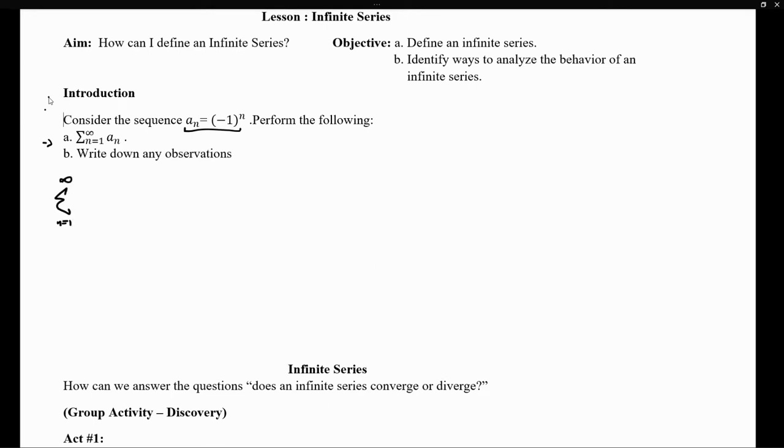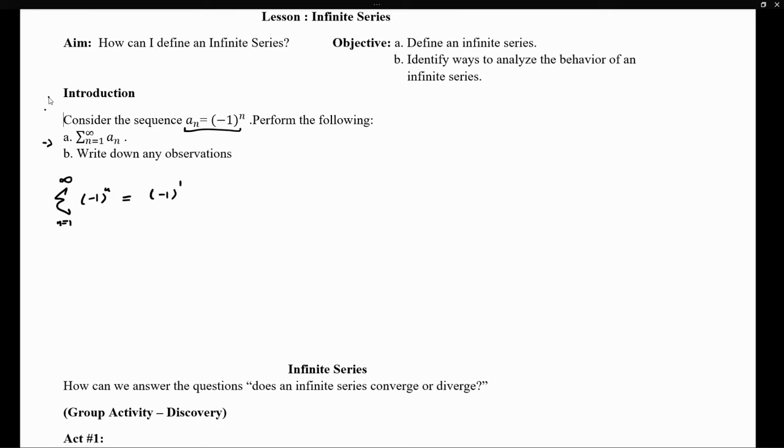So what would happen if we added infinitely many terms? Are we reaching a value? Are we not reaching a value? What happens if I want to add up infinitely many terms? Well, if this is how my sequence is defined, let's start by just plugging in some values.